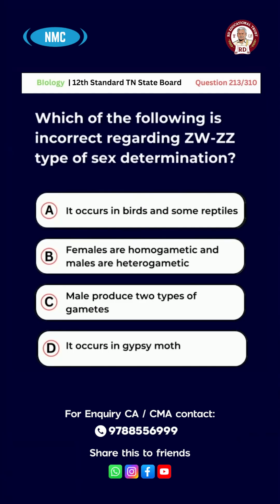Question number 213. Which of the following is incorrect regarding ZW-ZZ type of sex determination? Option A. It occurs in birds and some reptiles. B. Females are homogametic and males are heterogametic. C. Male produce two types of gametes. E. It occurs in gypsy moth. The right answer is option B. Females are homogametic and males are heterogametic.